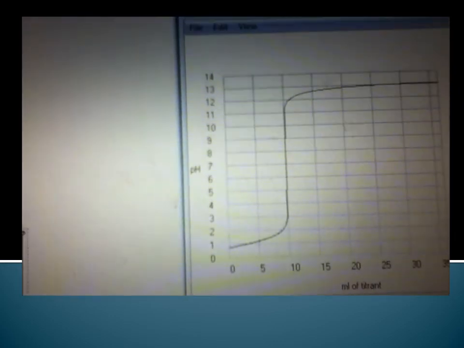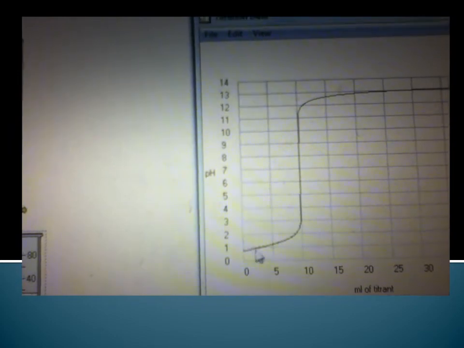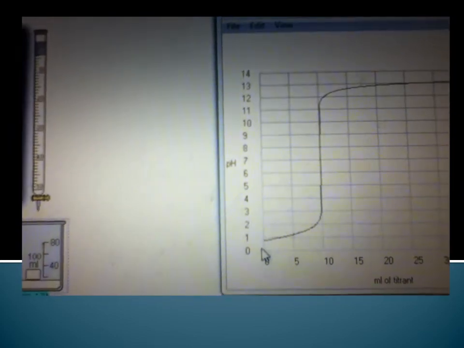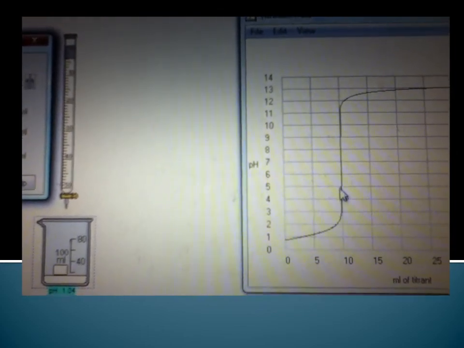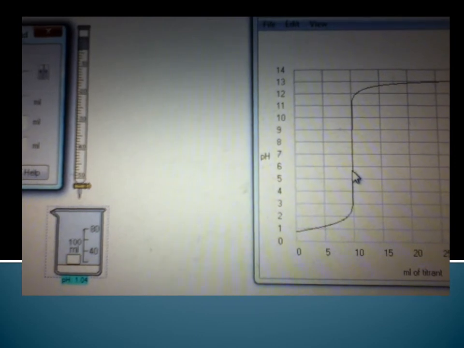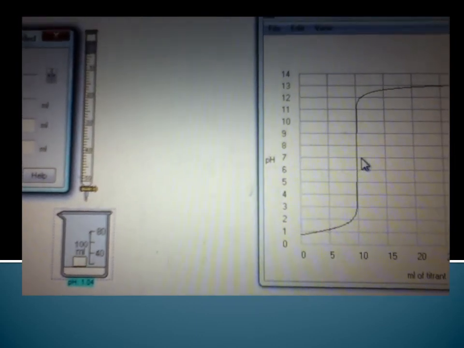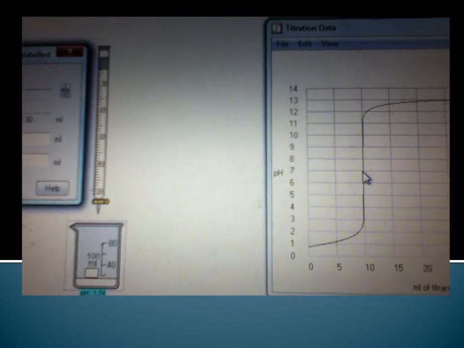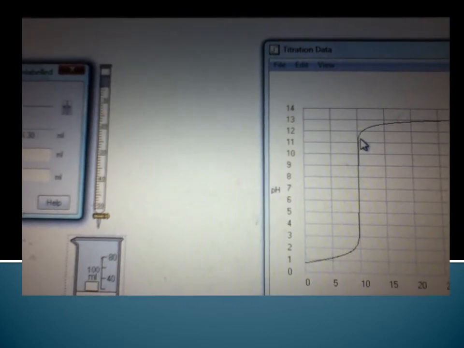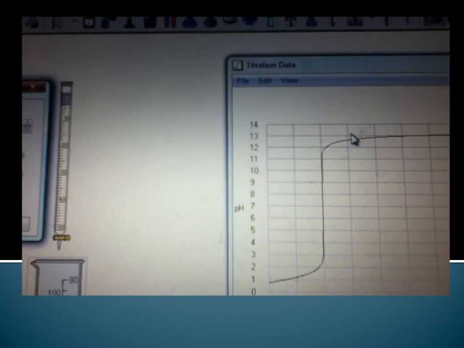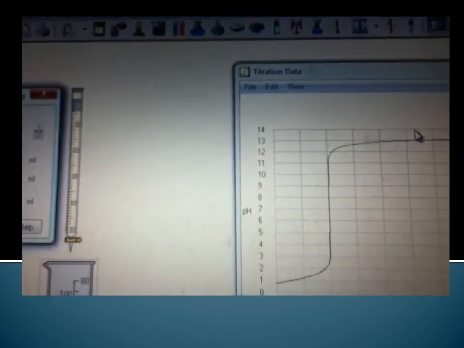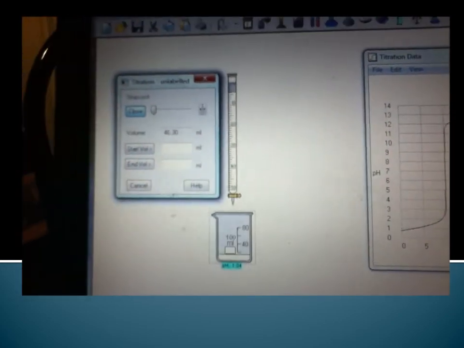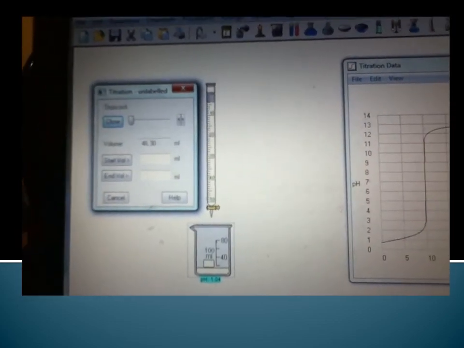And some things to remember. At this point, the pH will increase very slowly, but it will start to increase when you're close to the equivalence point, and then add potassium hydroxide until there is no change in pH. And also remember to do this procedure twice.